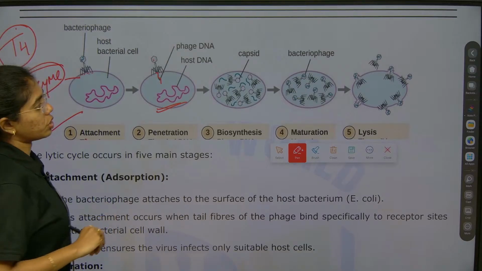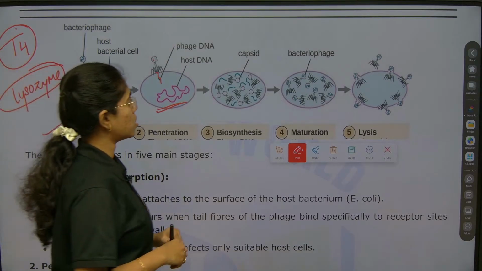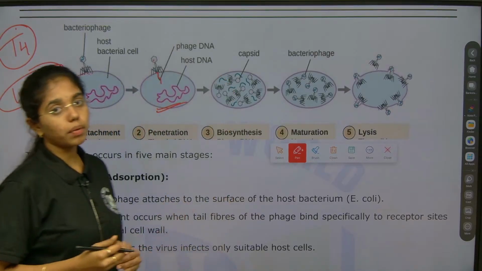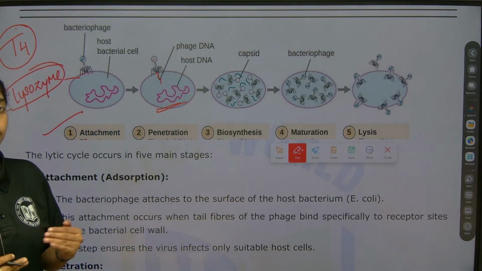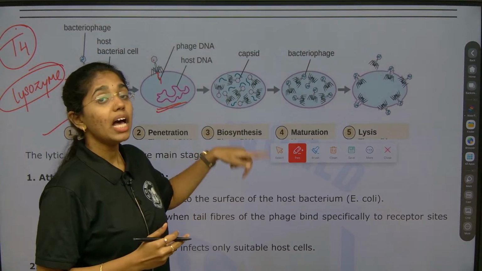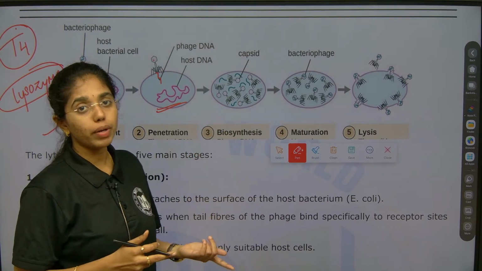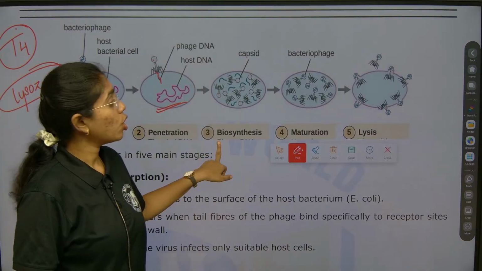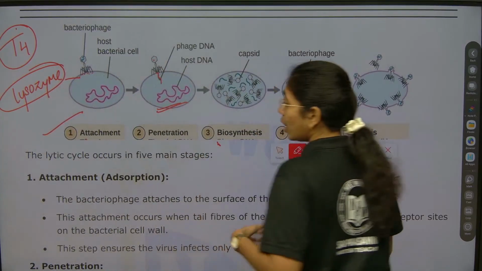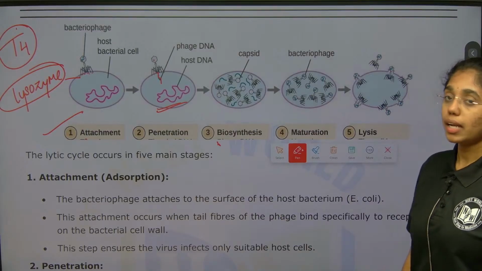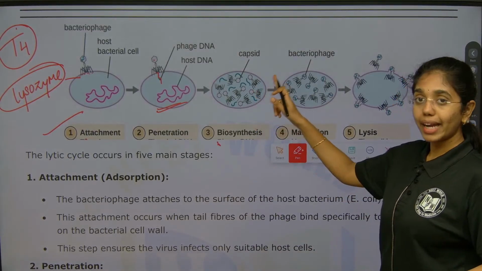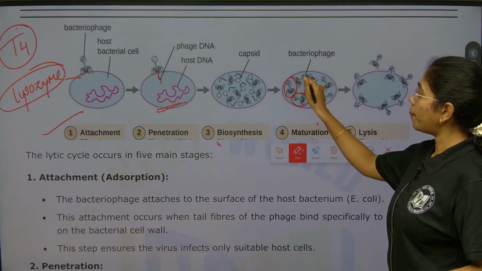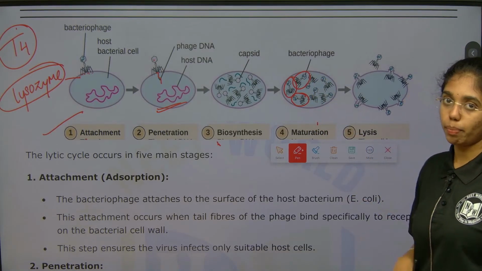Second is penetration. Third is biosynthesis, where utilizing the cellular machinery of the host cell, viral particles will be duplicated or synthesized. Fourth is maturation. All the synthesized particles like the head, tail and the genetic material will come together into single viral particles.